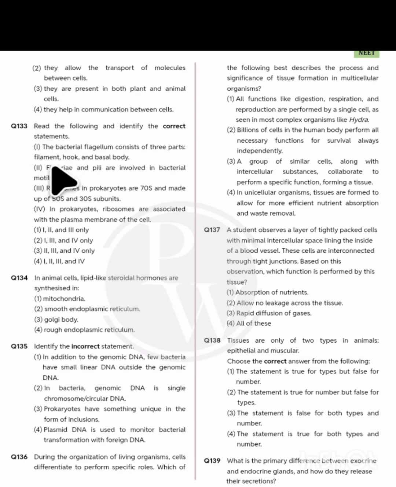Now 133. To find out the correct statement here: the bacterial flagellum consists of 3 parts: filament, hook, and basal body. Yes. Fimbriae and pili are involved in bacterial motility. Wrong statement, they help in attachment. So here 2 is incorrect. Okay, fine, but we have to find out the correct one. Ribosomes in prokaryotes are 70S, made of 50S and 30S. Correct statement. Prokaryotic ribosomes are associated with the plasma membrane of the cell. So here the correct answer would be 1.